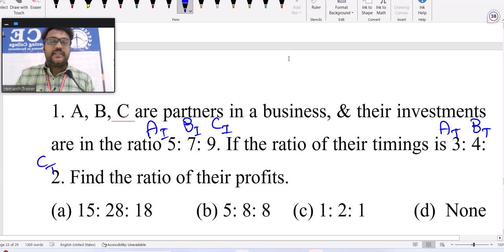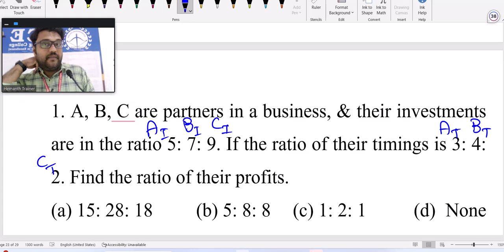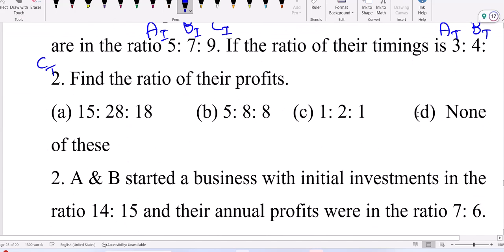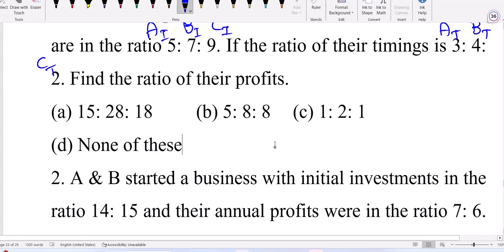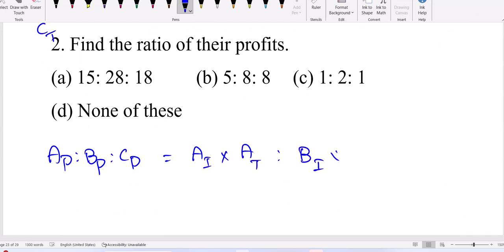Now, as just mentioned, profit share ratio depends on the product of investment into timing. If you want A's profit, then A investment into A timing. B profit means B investment into B timing. C profit is C investment into C timing. So A investment into A timing, B investment into B timing, then C investment into C timing. Sir, they didn't give the values.